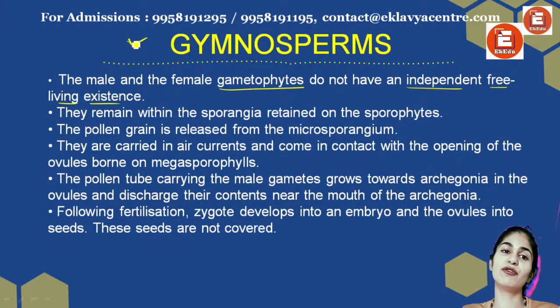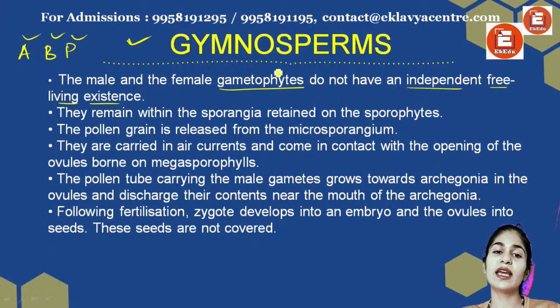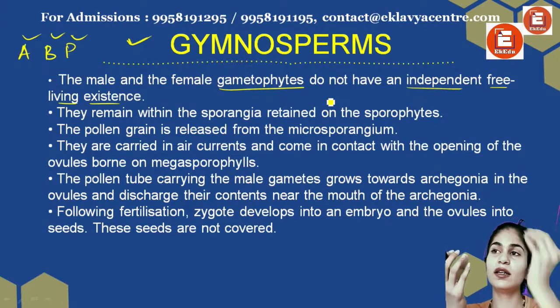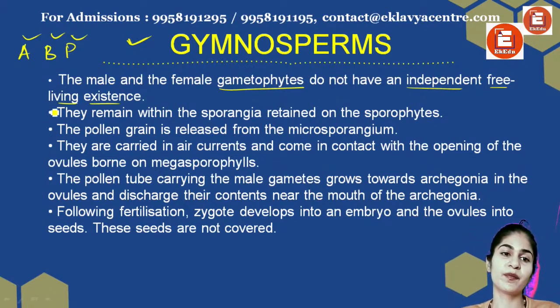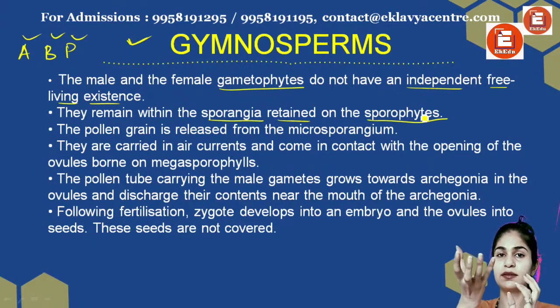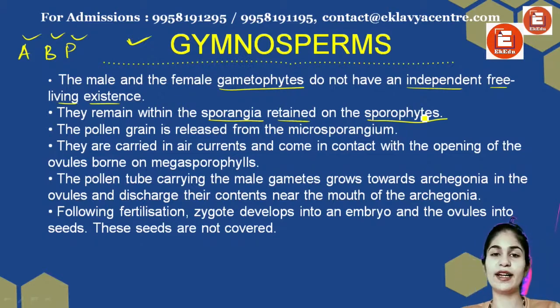Before gymnosperms, all algae, bryophyta and pteridophyta had the capability of their gametophyte stage staying independently. Here it is not possible. Pollination will happen. They remain within the sporangia retained on the sporophyte. So the sporophyte will have my gametophyte stage. They are not independent or free living.